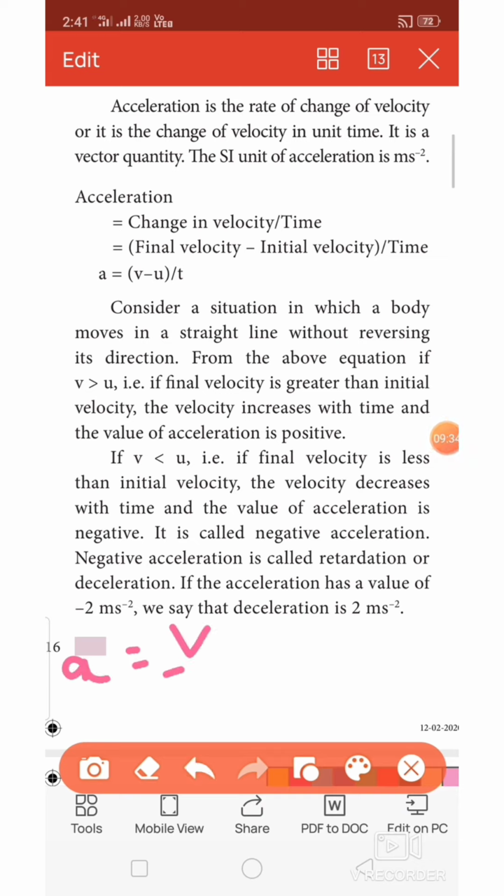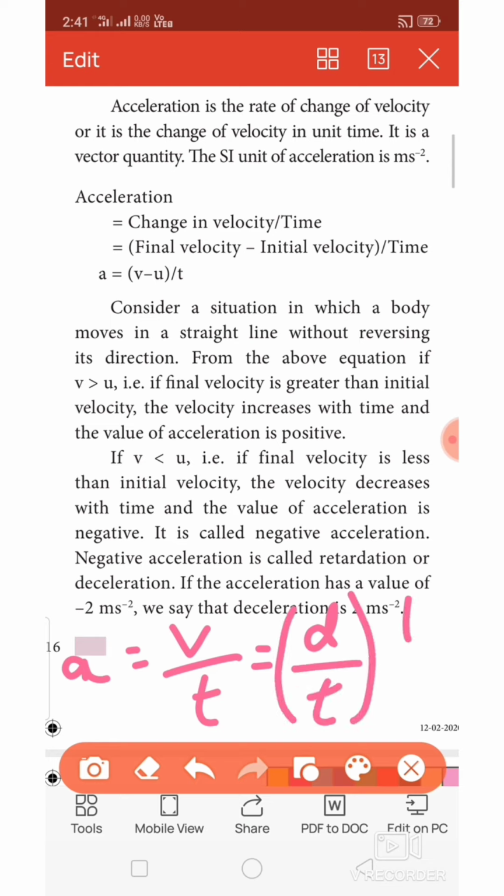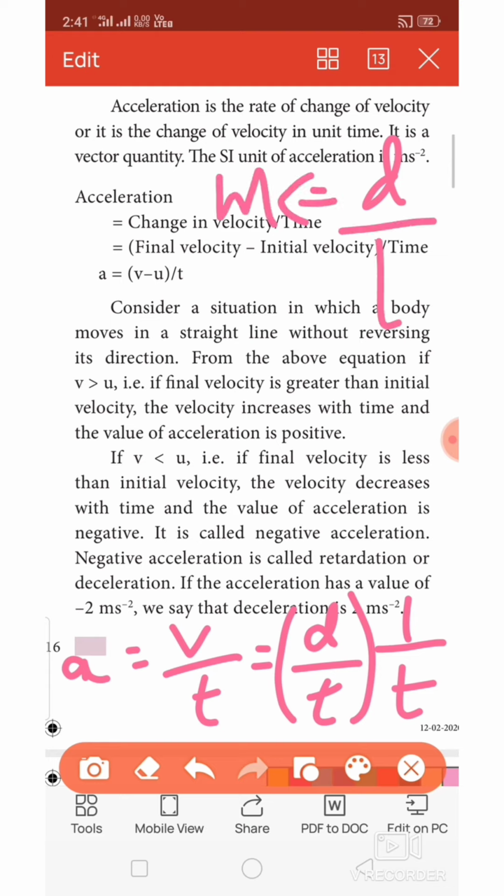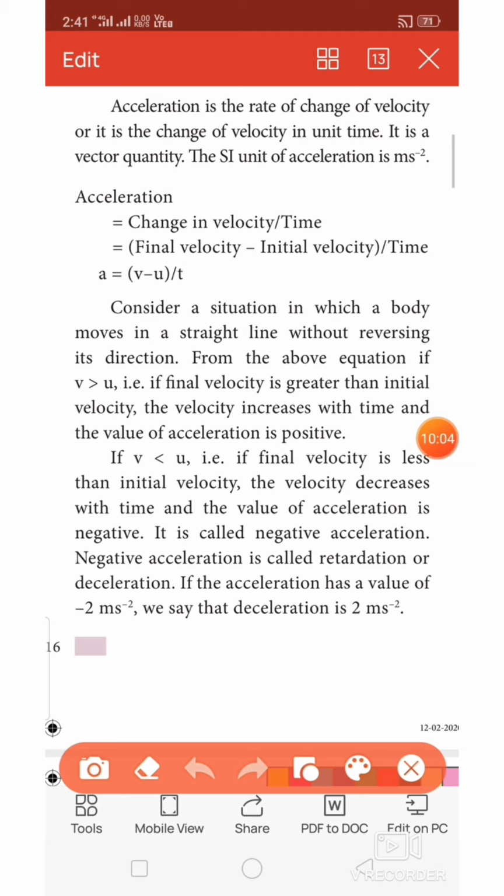I repeat, a is equal to v by t. Since v is equal to d by t, there is another t here, so t square. Here, what is the numerator? d, which has the unit meter. Here t square, which has the unit second. t square means second square. So meter divided by second square, which results in meter second power minus 2.